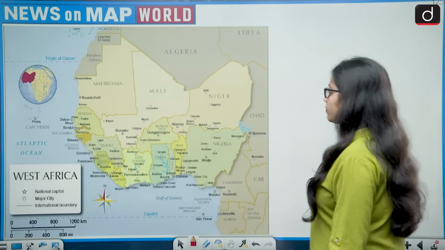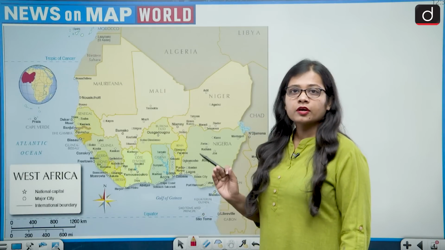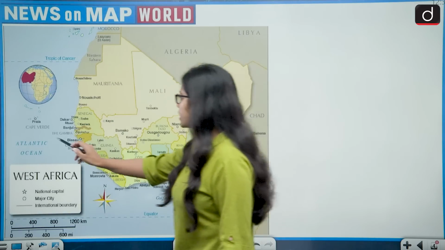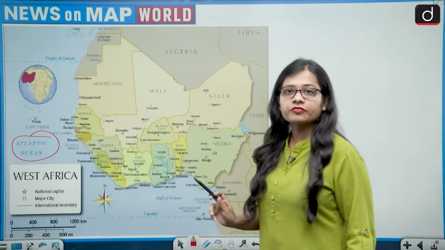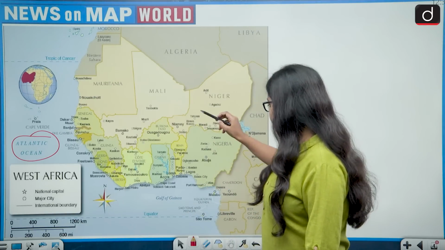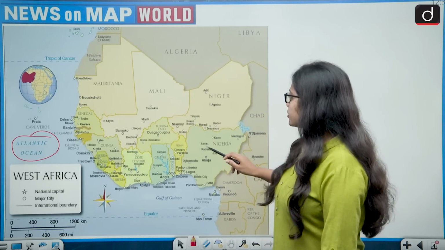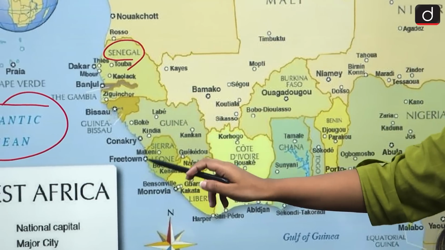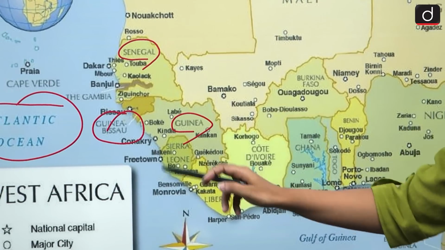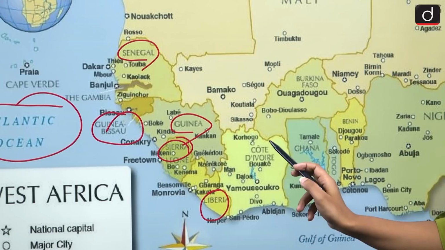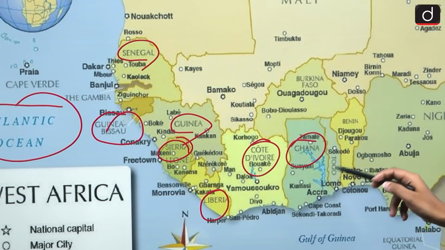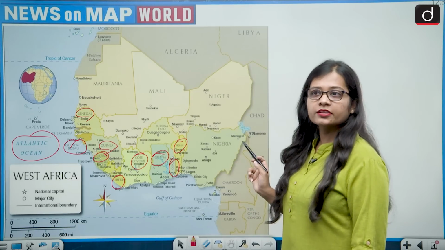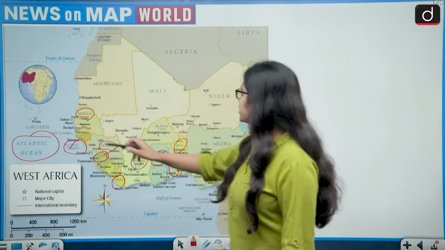So few of the countries that it covers are Guinea, Mali, Niger. Then if we talk about the neighboring countries, 4 out of the 6 neighboring countries touch the Atlantic Ocean. So this is the Atlantic Ocean, and 4 out of 6 countries. So see which countries are touching the Atlantic Ocean, and if we talk from here, that is Senegal, Guinea-Bissau, Guinea, Sierra Leone, Liberia, Cote d'Ivoire, Ghana, Togo, Benin. And the country which we are talking about also lies in the Sahel region. So this is the Sahel region,